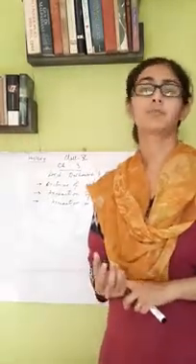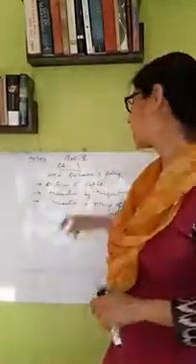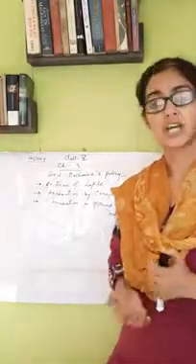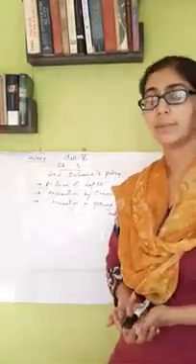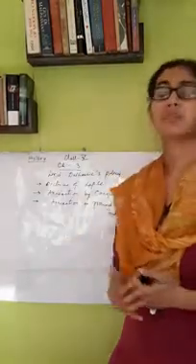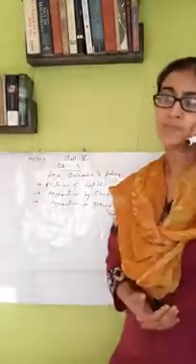But the most important policy was the doctrine of lapse. It was the most unjust policy, we can say unfair policy, by which Lord Dalhousie captured many territories of India. Now, what was this policy of doctrine of lapse?